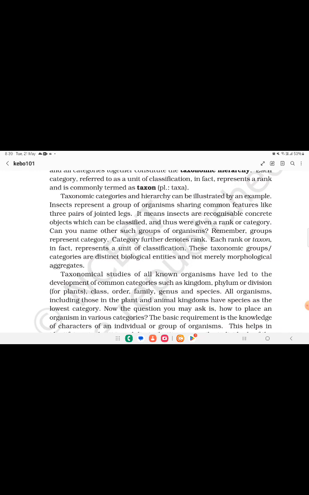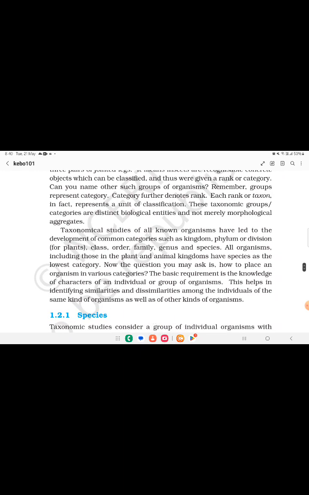Can you name other such groups of organisms? Remember, groups represent categories. Categories further denote ranks. Each rank or taxon in fact represents a unit of classification. These taxonomic groups or categories are distinct biological entities and not merely morphological aggregates.